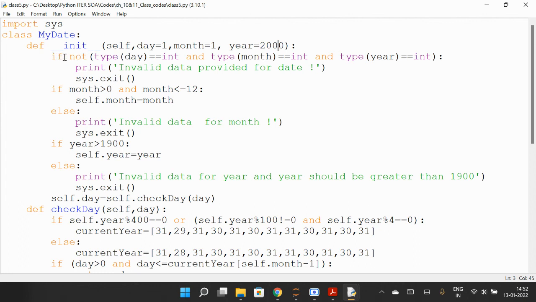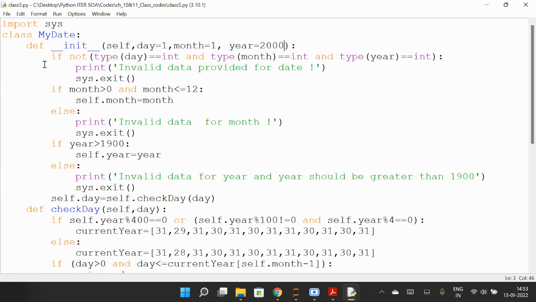Now what are we checking? If not, so not means if this doesn't happen, then invalid data provided by the user. So what we are checking is that the type of day must be int, so date. Okay, then month must be int, so month means first means January, second means Feb, like that. And the type of year is int. Okay, so like 1/1/2000, so 1 means first day of January 2000.